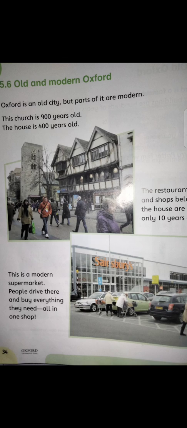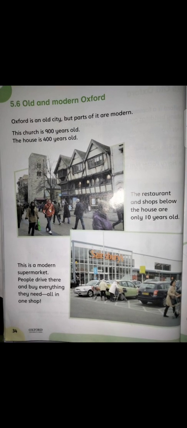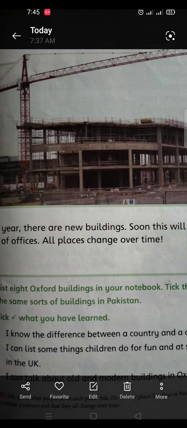And this is a modern supermarket, right? And people drive there and buy everything they need, all in one shop. So Oxford is basically an old city, but parts of it are modern, right? Now move to the next page. Each year there are new buildings. Soon there will be a new block of offices. All places change over time, right?